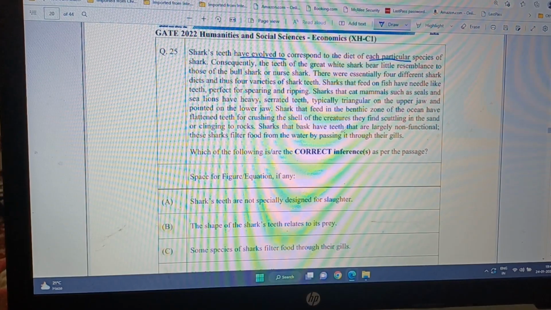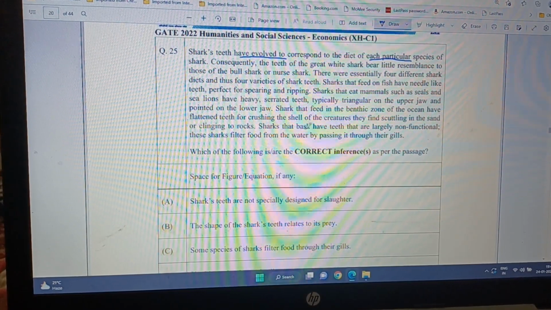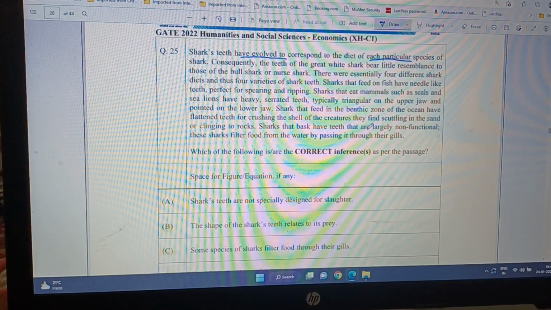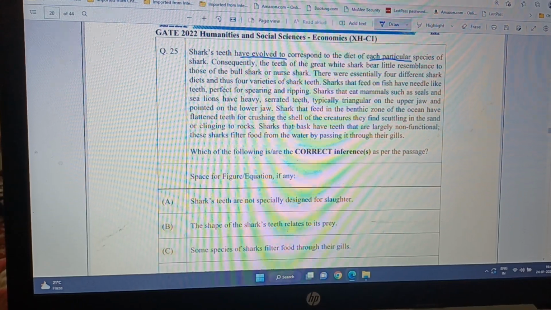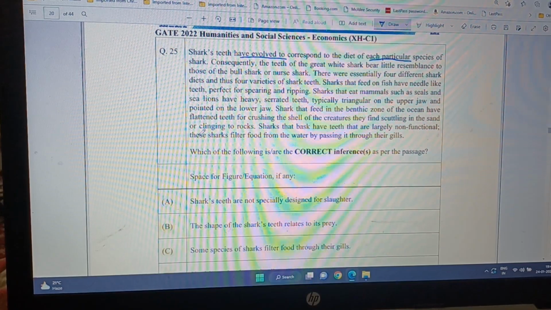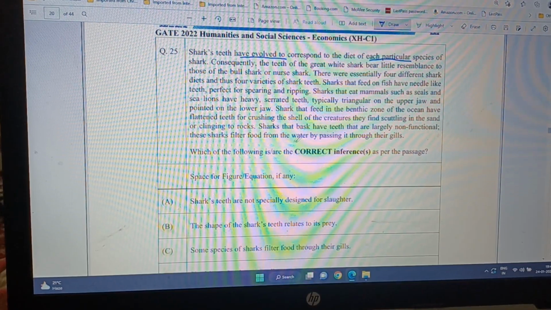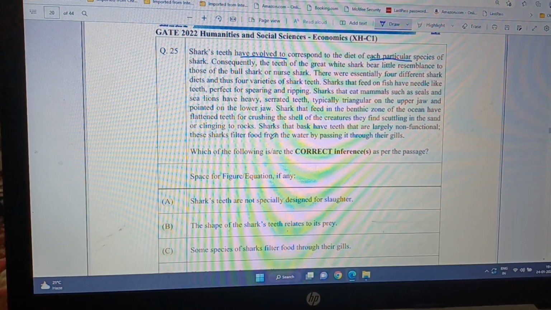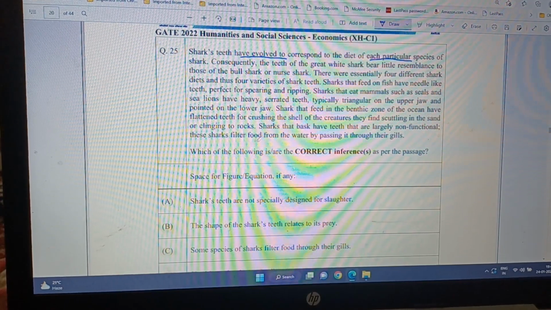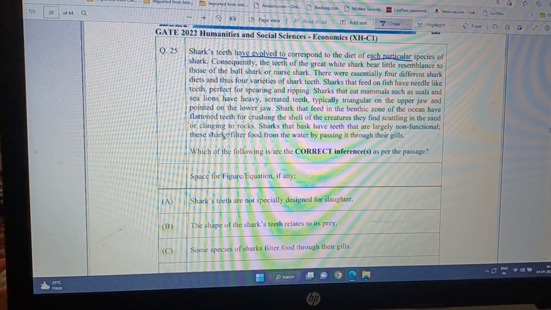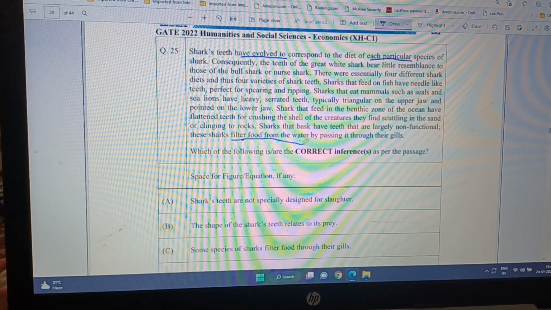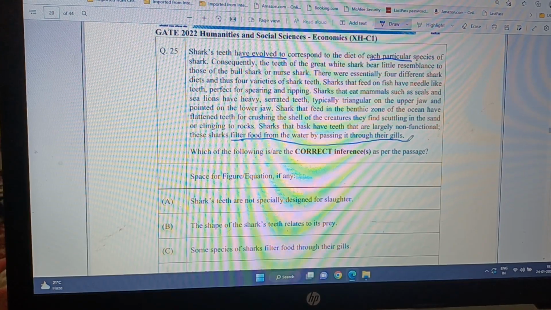Then sharks that bask, bask means they enjoy the sun, have teeth that are largely non-functional, means their teeth are only for show, because these sharks filter food from water by passing it through their gills, means they don't even chew the food. They just filter food from the water by passing it through their gills.